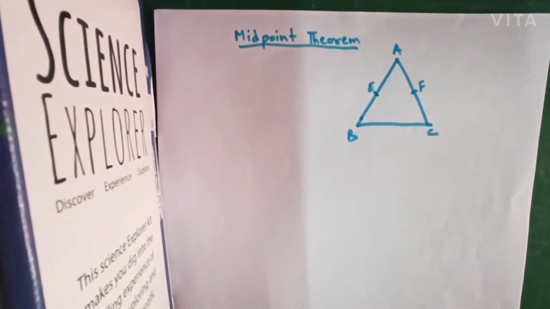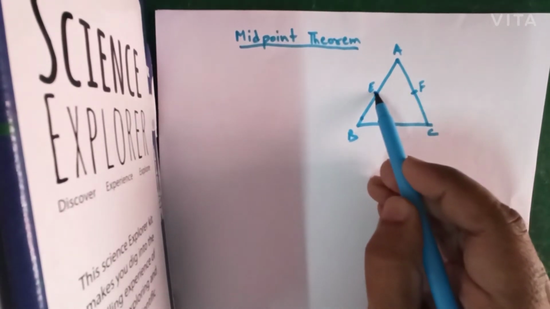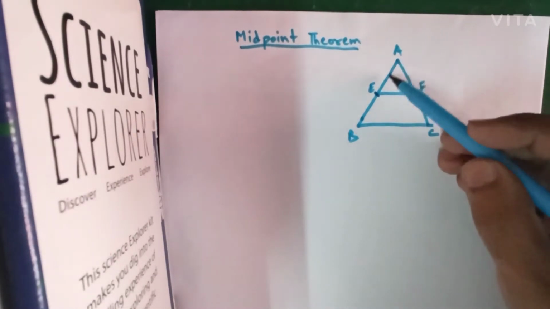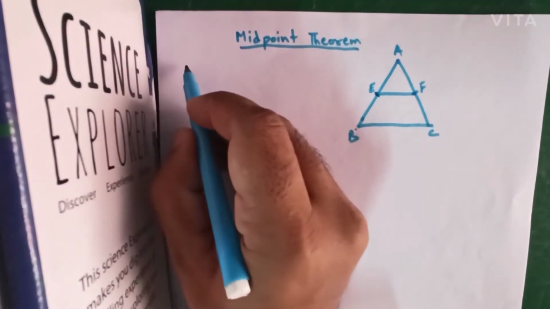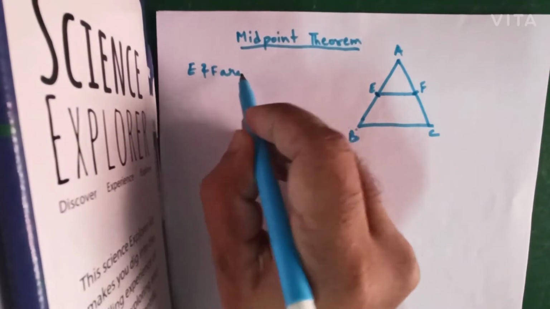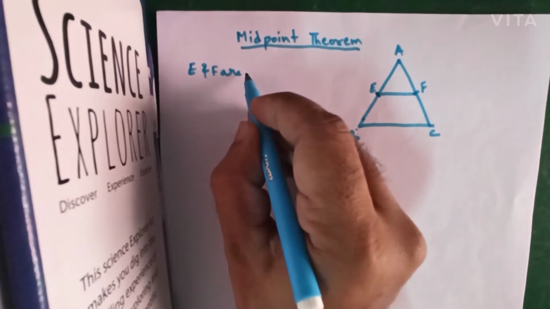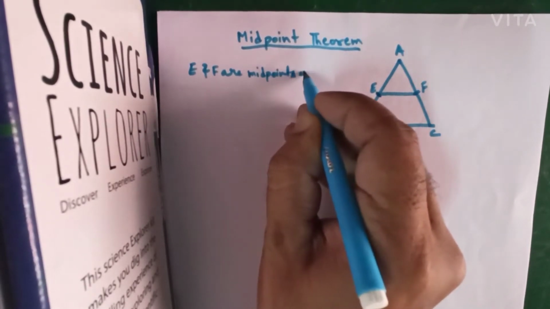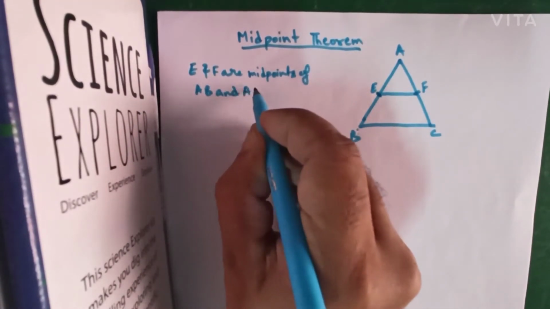Then according to the midpoint theorem, the line segment joining the midpoints of two sides of the triangle, the first side is AB, the second side is AC. E is the midpoint of AB and F is the midpoint of AC.